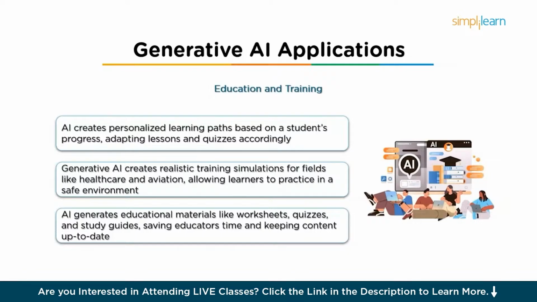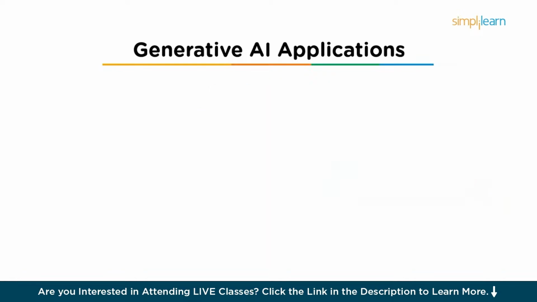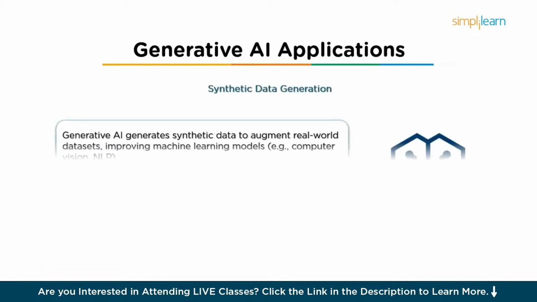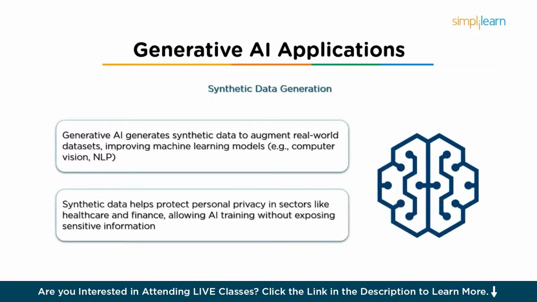And then we have content creation for learning. Gen AI can automatically create educational materials such as worksheets, flashcards, quizzes, and even study guides based on existing content. And finally, we have synthetic data generation. In many fields, generating synthetic data is a crucial application of Gen AI, especially when real data is difficult to obtain or too costly to generate. By creating realistic artificial data sets, AI can simulate real-world scenarios for research, training, or development processes.